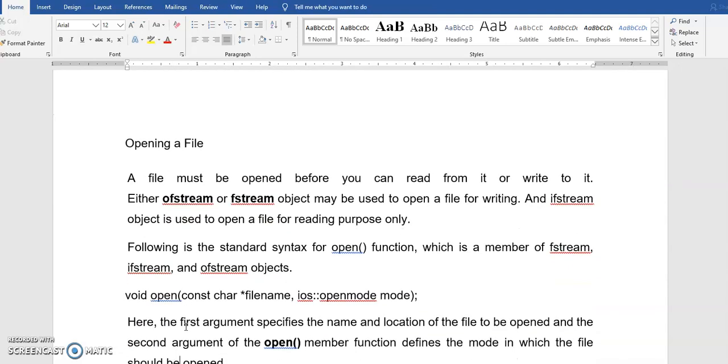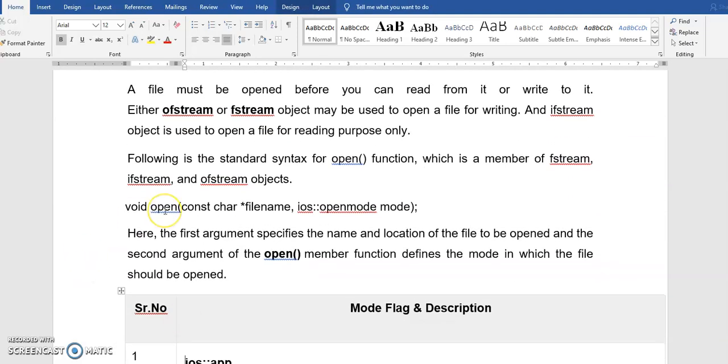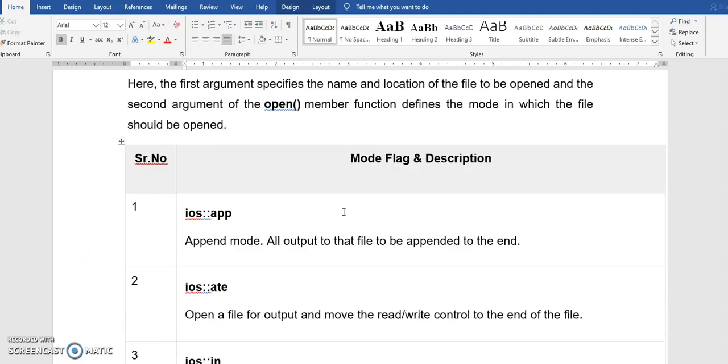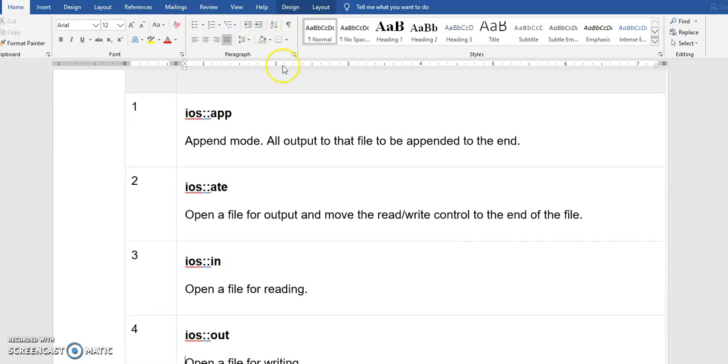So now, how to open a file? This is the syntax to open a file: void open, file name, and what mode you need to open. So the different modes are given here. You have append mode. In append mode, all output to that file is appended at the end. That is, I can write to this file. If I open in append mode, I can write to the file, but from the end. It will not overwrite the existing file, it will write from the end.